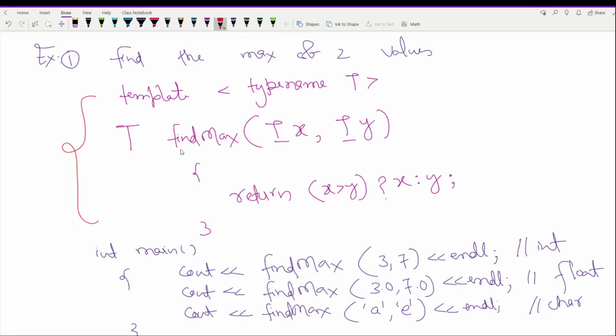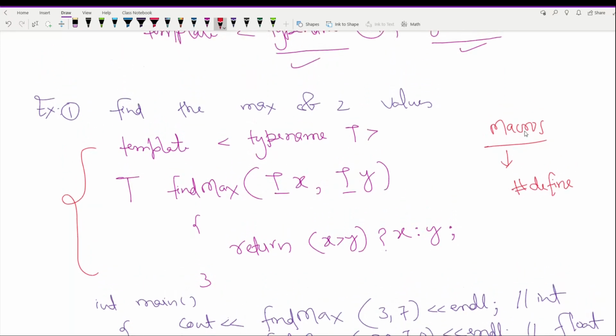So let's understand how these templates work. In C programming, this task can be performed using macros. I hope you have heard about macros previously. They are created using the preprocessor directive #define. However, they have some major differences which could cause problems. So let's first understand the difference between function templates and macros.